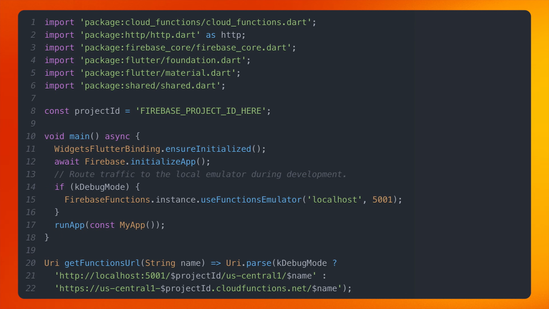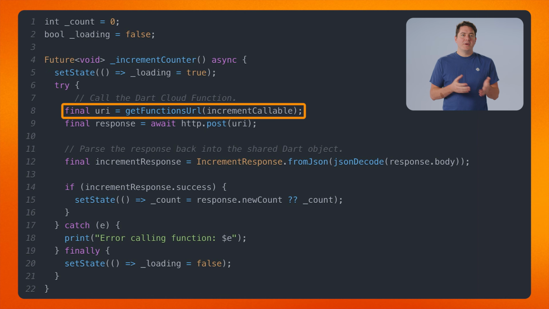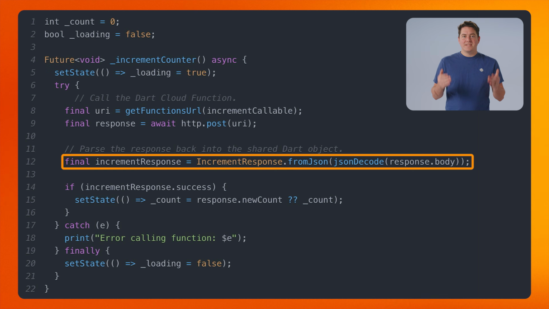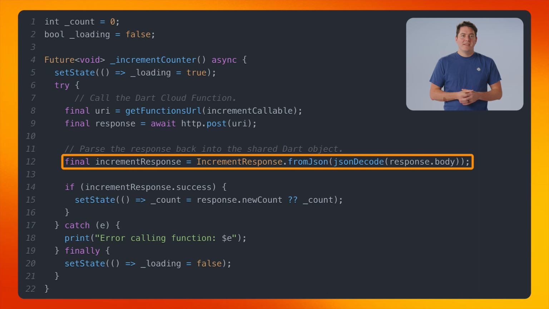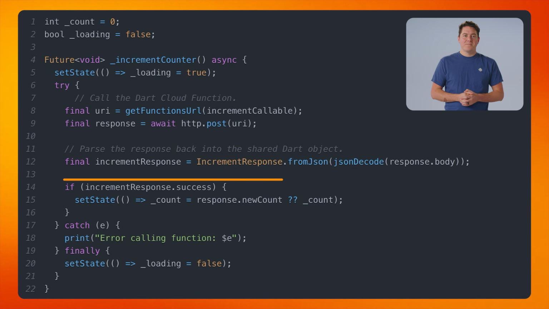Now going back to the Flutter app, we can just update the main function to set up the Firebase functions emulators. Make sure to match the port numbers for the emulators to the ones we defined earlier when creating the project. Now we can update the increment logic in the app. We need to add a loading state and get the current functions URL by passing the increment callable variable. Using the HTTP package, we can just call the function like any other REST API and use the exact same increment response class that we used on the server to parse the response body. And after we get a result, we can update the count and reset the loading state.